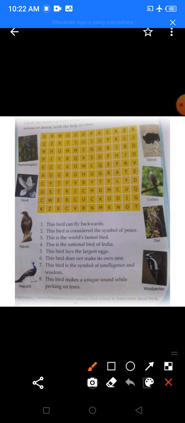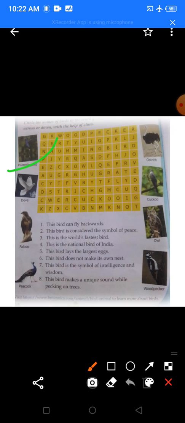This bird is the cuckoo. The cuckoo sings very beautifully. Okay. Now, the next question. This bird is the symbol of intelligence and wisdom. Which is this bird? This bird is an owl. This bird makes a peculiar sound while pecking on trees. This bird is a woodpecker. Yes or no? Yes, this bird is a woodpecker.